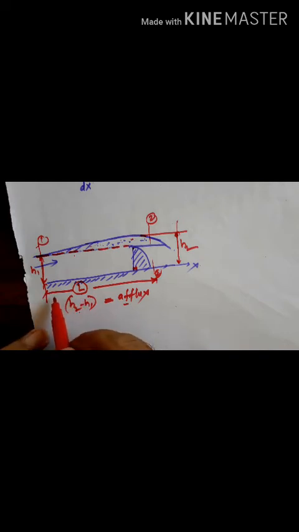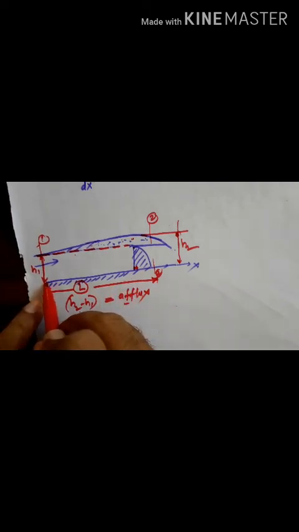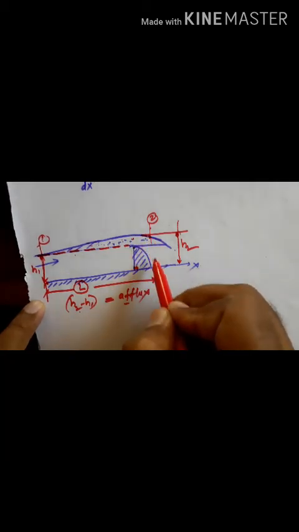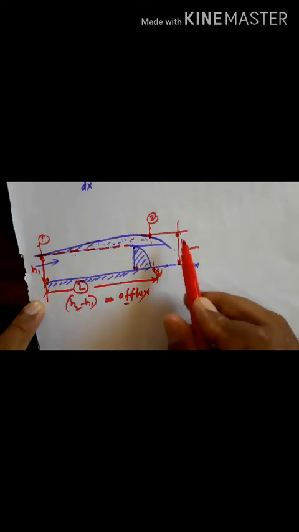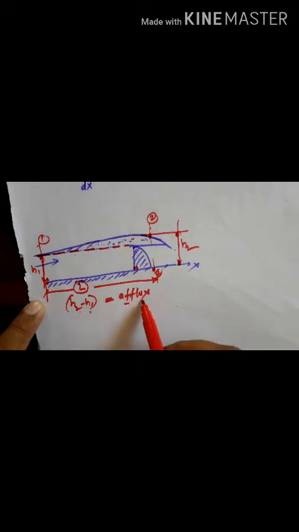So I'll repeat: the distance along the bed of the channel between the point where the water starts rising to the section where the water has maximum height is known as the length of backwater curve, where H1 represents the depth of water at the point where the water starts rising up, and H2 represents the maximum height of rising water from the bed of the channel. Then H2 minus H1 is known as afflux.